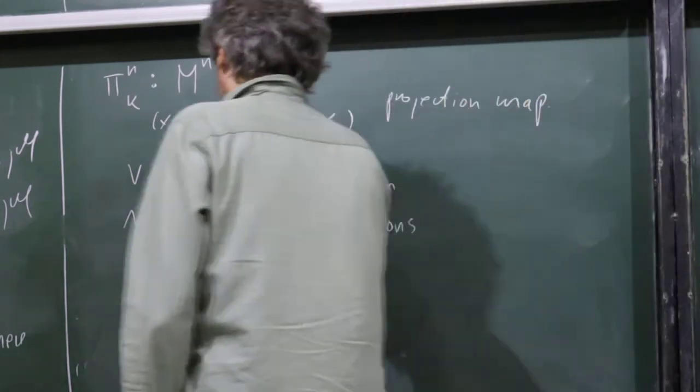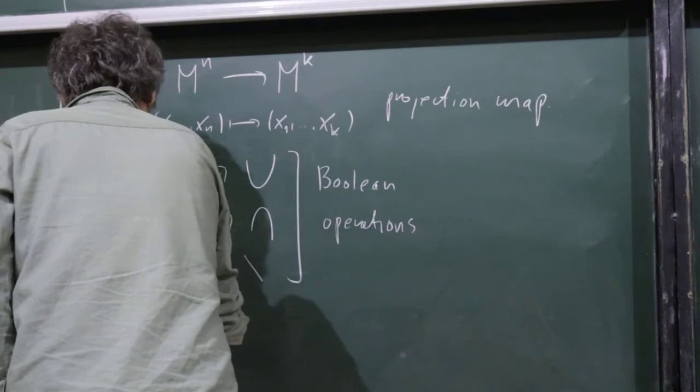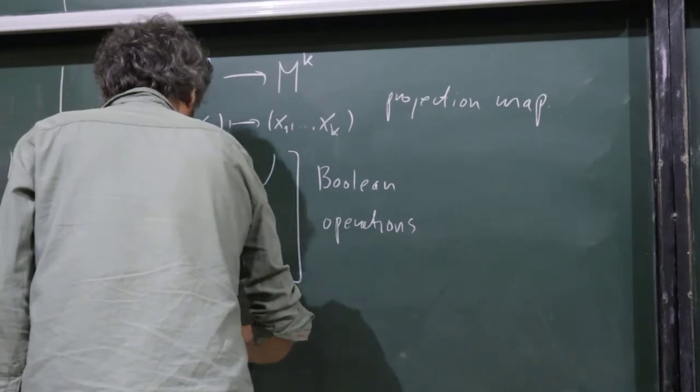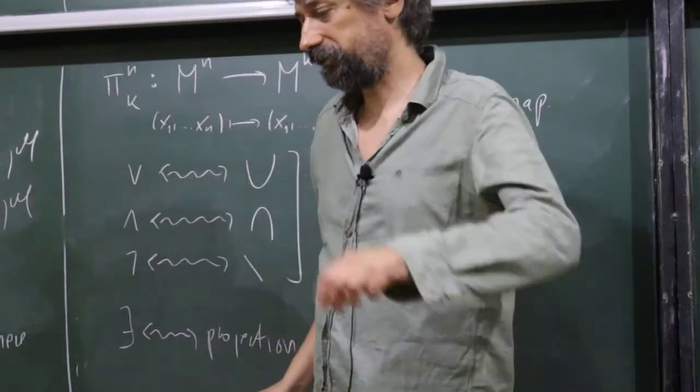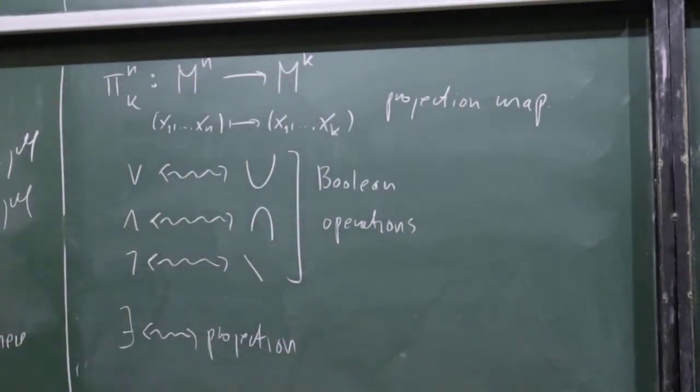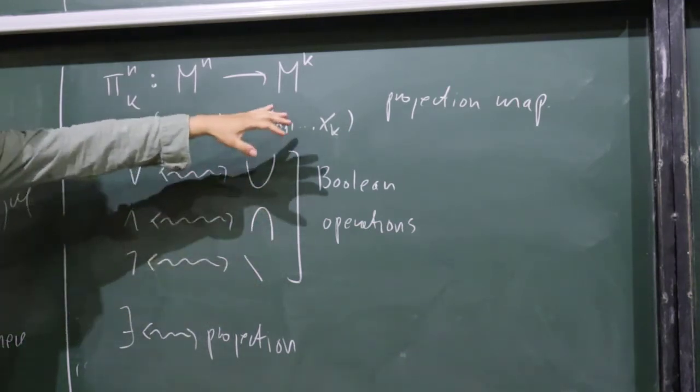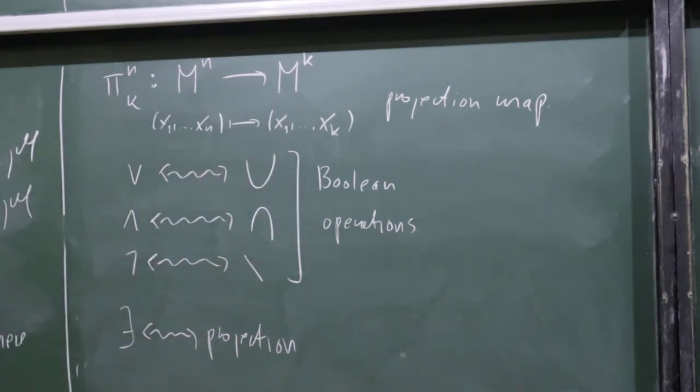And this is projection. You can think: on each power, you have the quantifier-free ones, which are closed under Boolean operations. You start from basic formulas in the language, and from these, with Boolean operations, you create all quantifier-free ones.